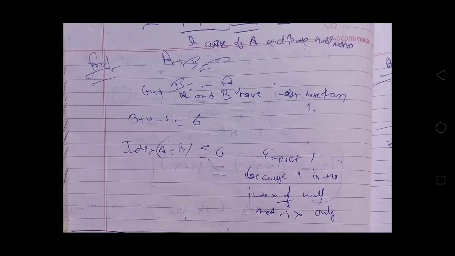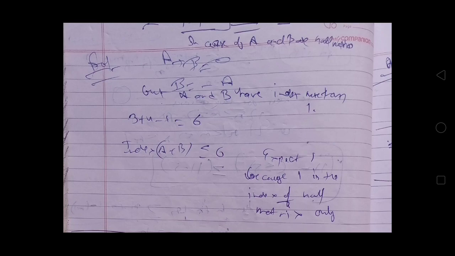Now see this proof. Let's suppose A plus B is a null matrix. Then B will be equal to minus A. It means that both the matrices have the same index, but it is given that A and B have different indices. So A plus B is not equal to a null matrix. Now using that formula for the index of A plus B, we get 3 plus 4 minus 1 equal to 6, which implies that the index of A plus B is less than or equal to 6, except 1, because 1 is the index of the null matrix only.